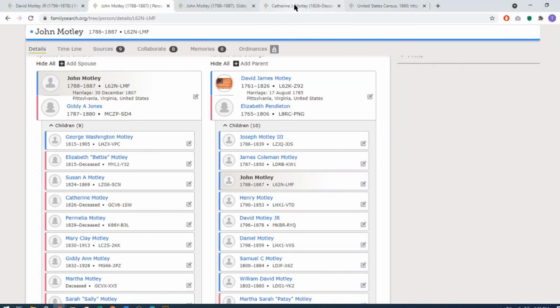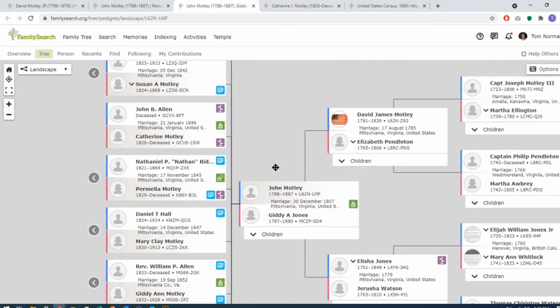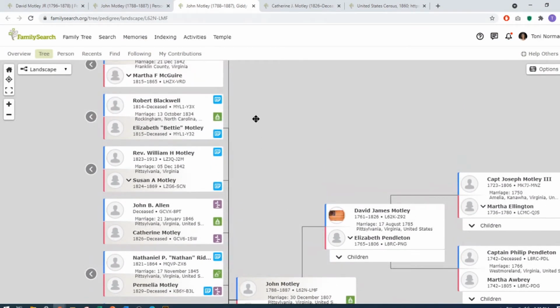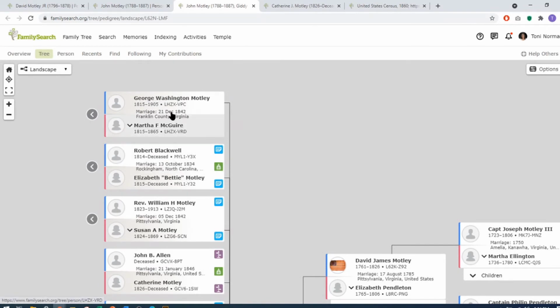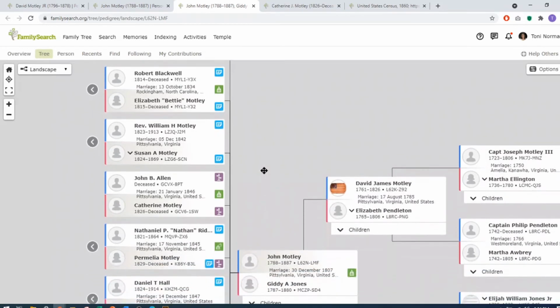So one of the things that I did is I went to the different 1850 and 1860 census. I didn't find a whole lot in 1850, but I want to show you what I found in 1860. I went to John, since I feel like that's where she belongs, and I started looking at each of his children. Where did they live in 1850 and 1860? Some of them had moved to other counties. They were not living in Pittsylvania. Some of them were. But I was looking to see if I could find anybody that was living near Catherine, that Catherine had a sibling near her.